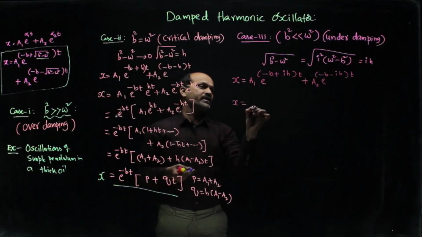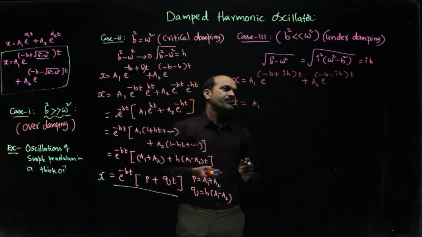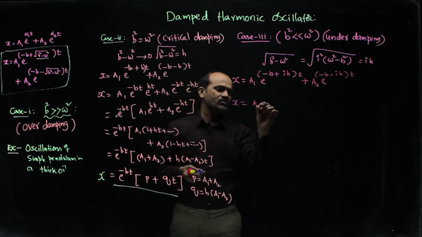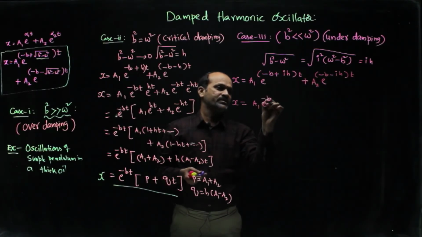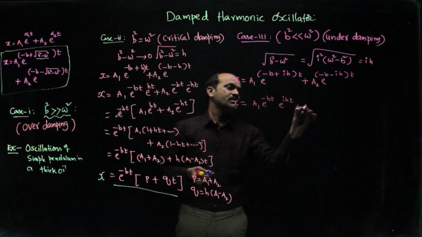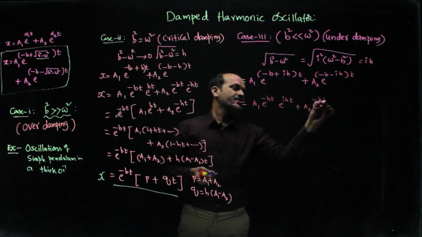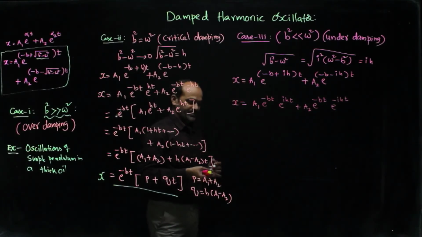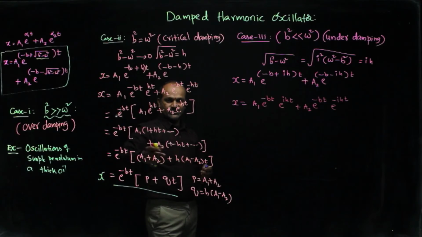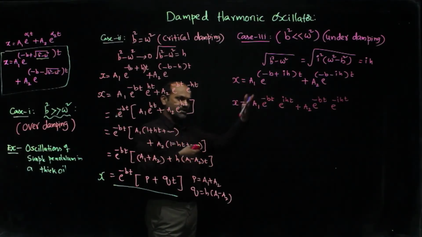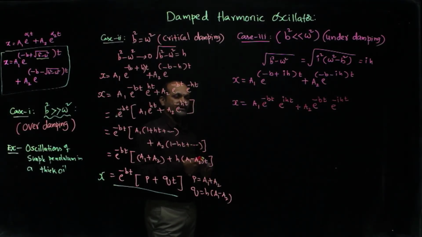So, x is equal to a1 into e power minus bt into e power iht, plus a2 into e power minus bt into e power minus iht. See here, h is taken. If you want, you can take some other value, beta or gamma, whatever.